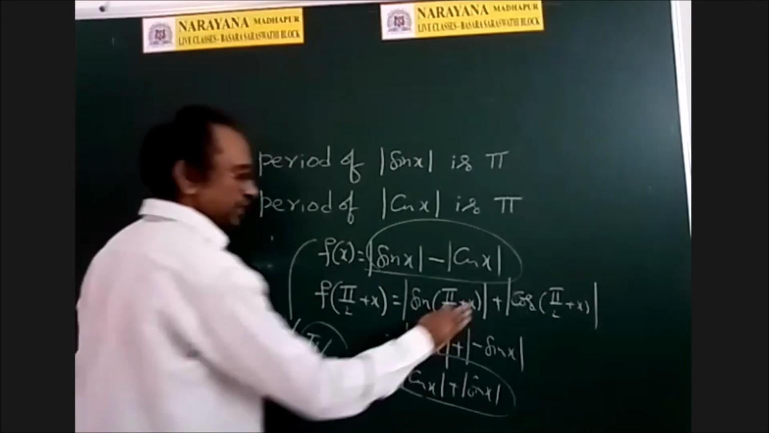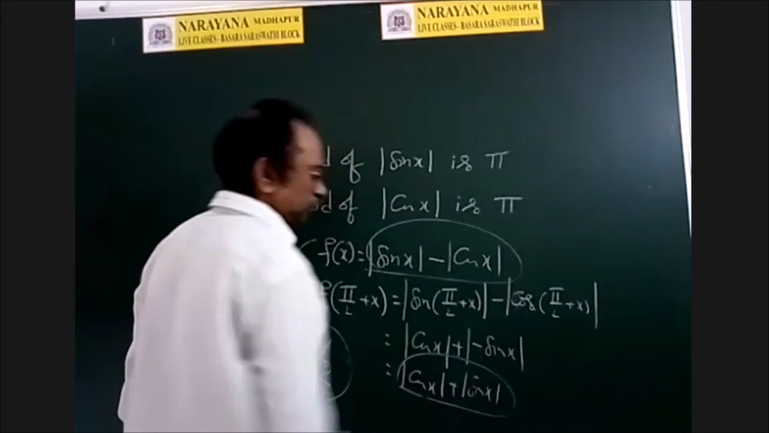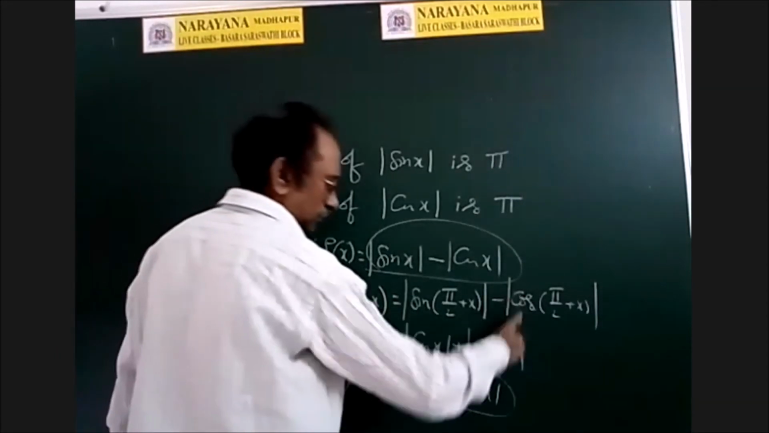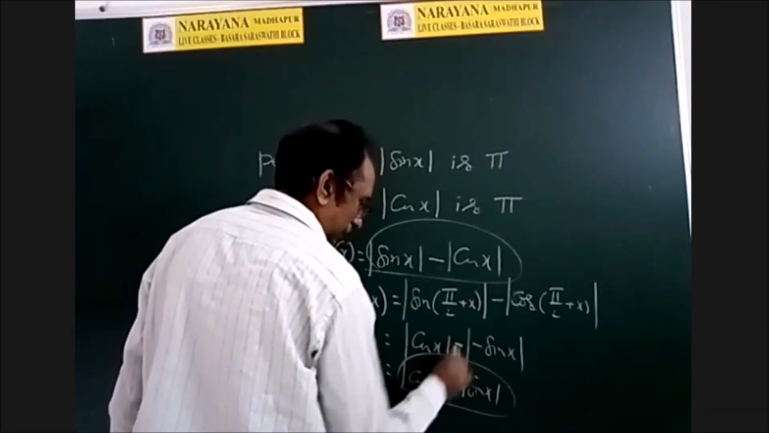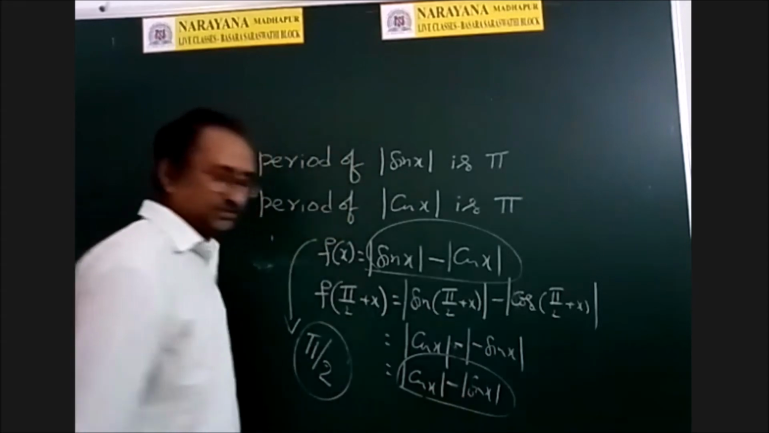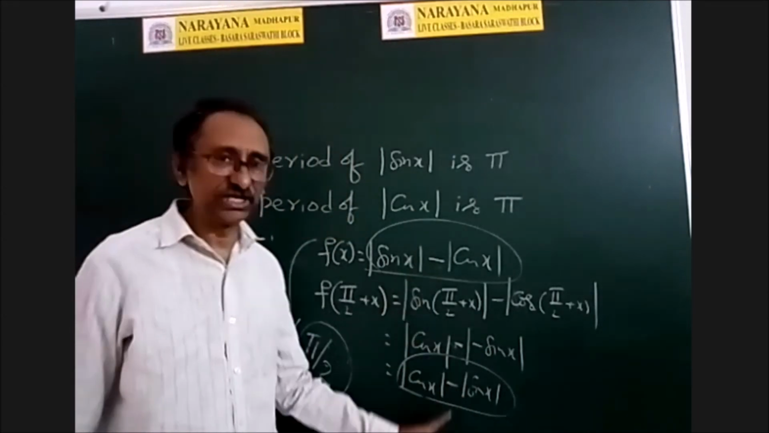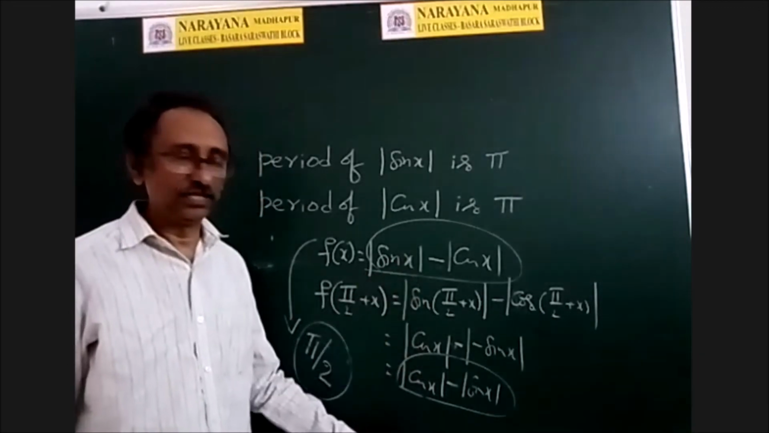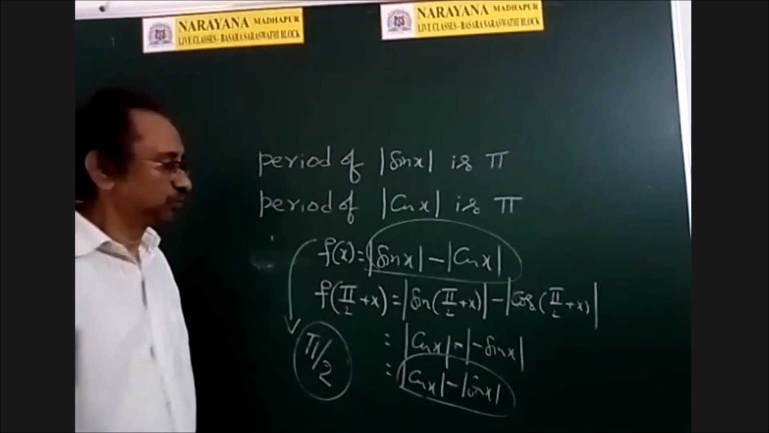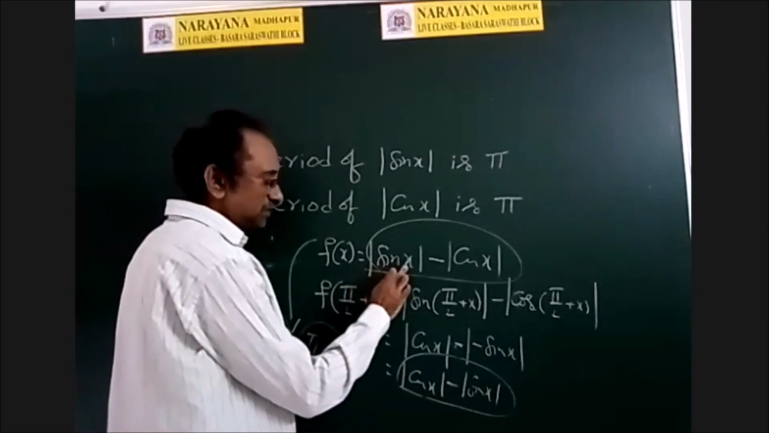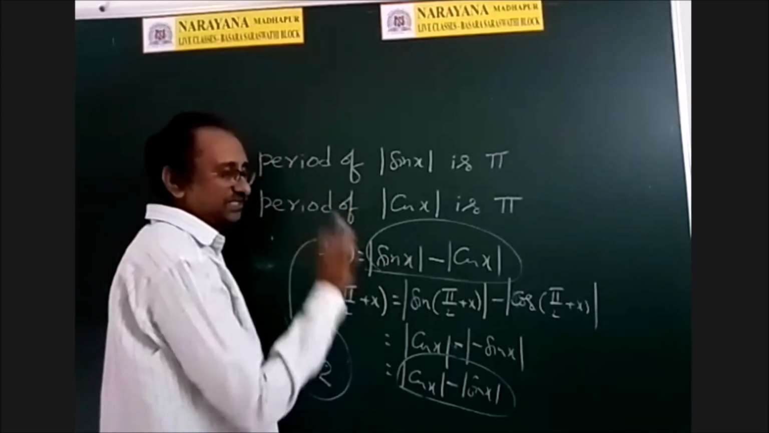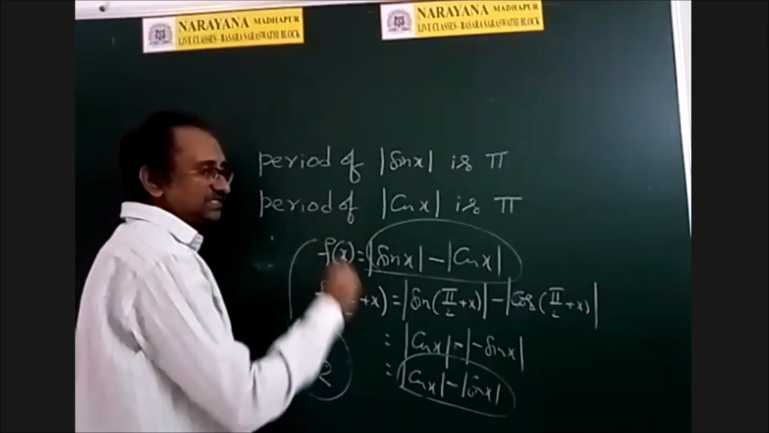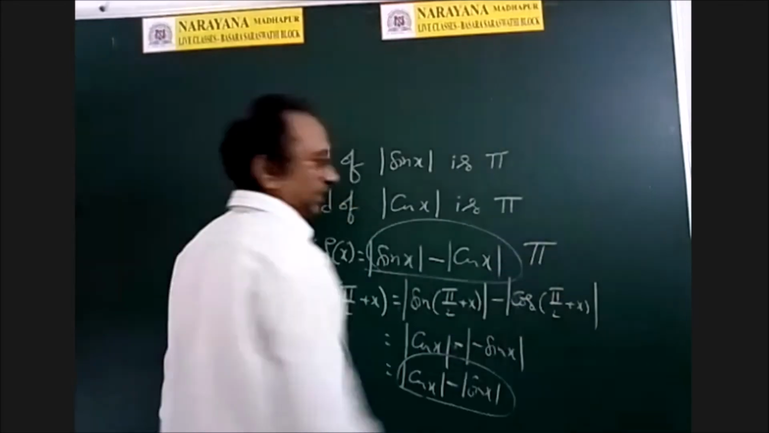Why? See this one. Suppose you write minus here. So you will get mod cos x minus mod sin x. Therefore, this function and this function are not equal. There is a minus difference here. Therefore, period is not pi by 2. But if you write pi, mod sin pi plus x is mod sin x only. Mod cos pi plus x is mod cos x only. So you get the same function. So its period is pi.